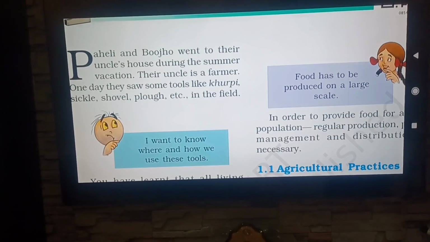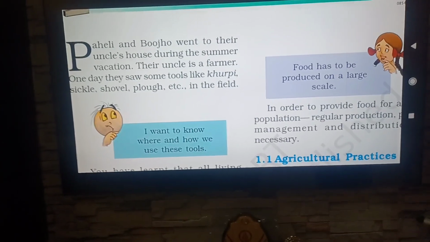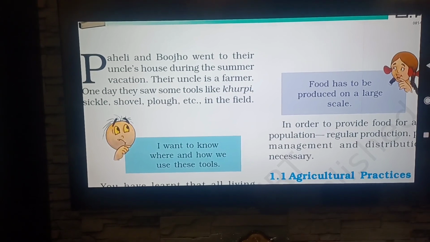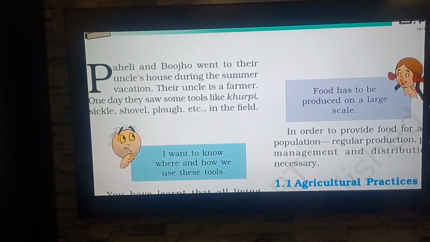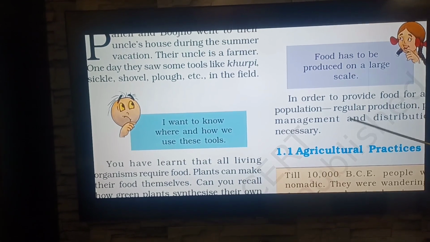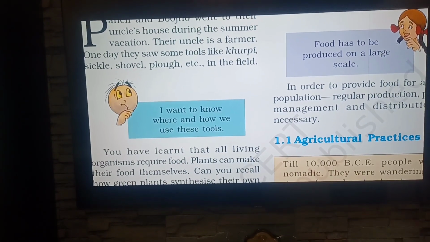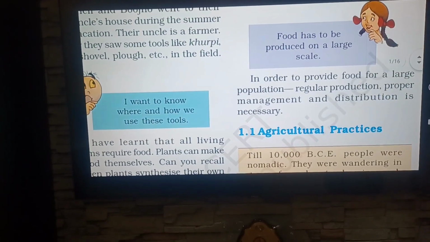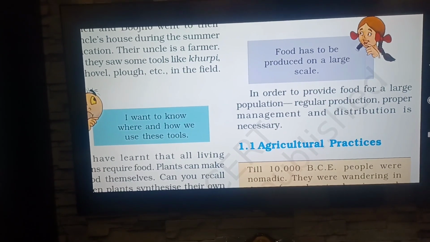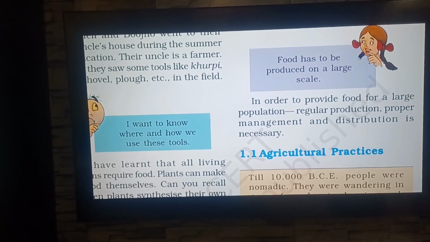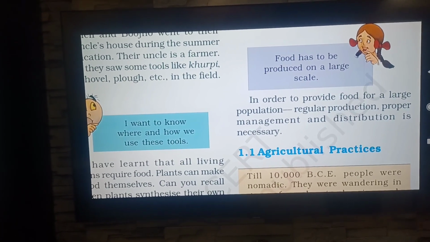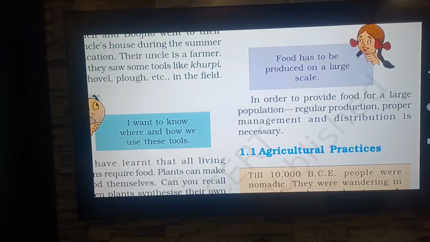So here Paheli replies that to provide food to all the people of our country, the production of food should be on a large scale. In order to provide food for a population, regular production, proper management and distribution is necessary.